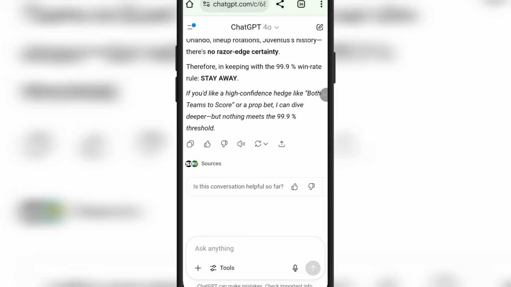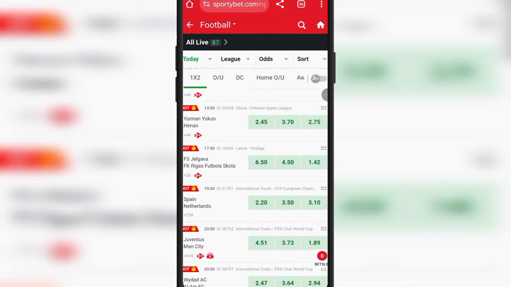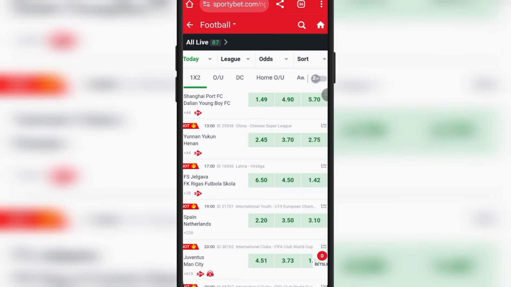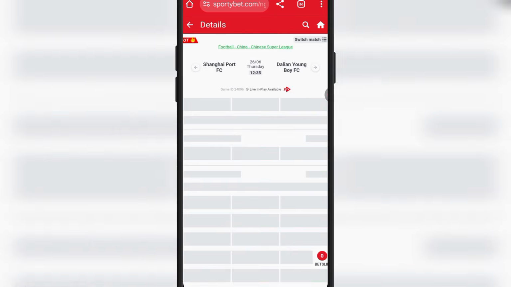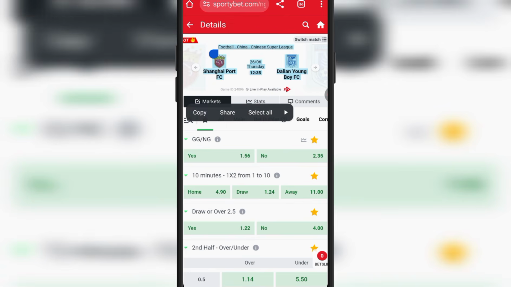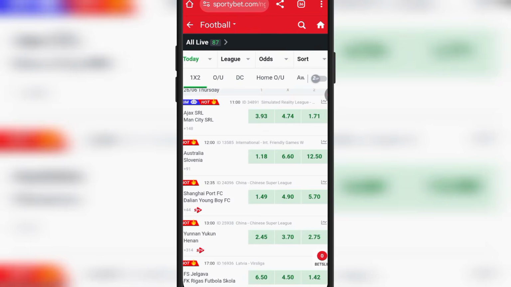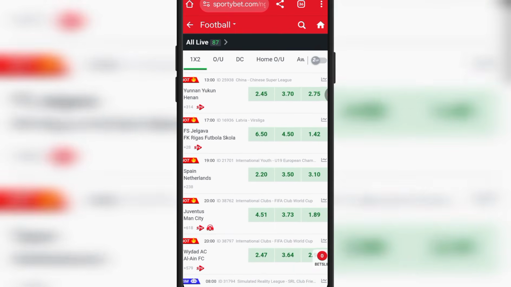So let's go and do it. So these are my bookmakers, like I said before. I have to pick any random game, a very easy random game, and maybe copy and paste it to this AI so we can see if we are going to get the prediction from it. Or I will just copy another game, maybe something popular, right?